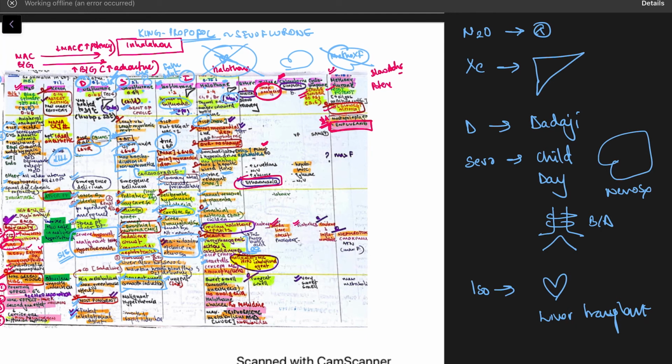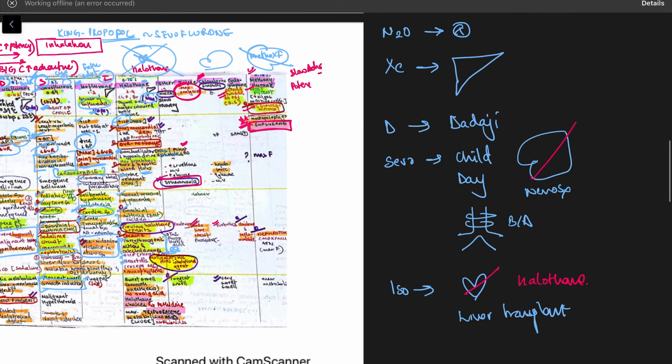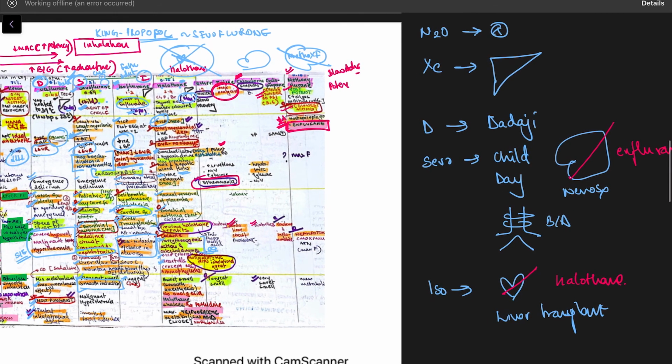Then in heart surgeries, halothane is not used because it is maximum myocardial depressive, right? Enflurane is not used in neurosurgeries because it is epileptogenic. And methoxyflurane is not used in kidney surgeries because it is nephrotoxic, right?